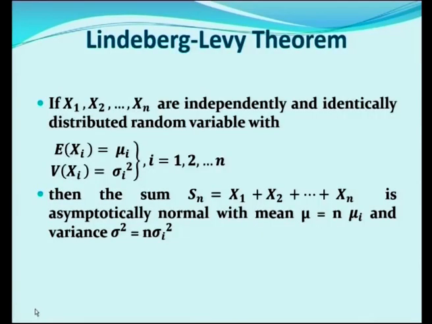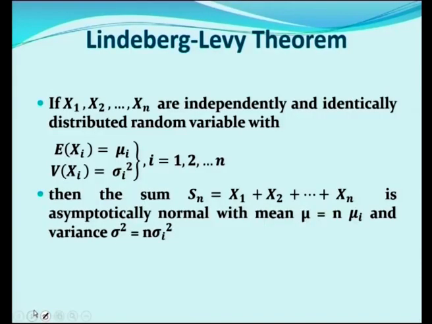Next, this is the central limit theorem. There are two forms, one is the Lindeberg-Levy theorem, another one is the Lyapunov form. The Lindeberg-Levy theorem states: if x1, x2, etc. up to xn are independent and identically distributed random variables with E of xi equal to mu i and variance of xi equal to sigma i square, i equal to 1, 2, 3, etc. up to n, then the sum Sn. All central limit theorems deal with Sn only.